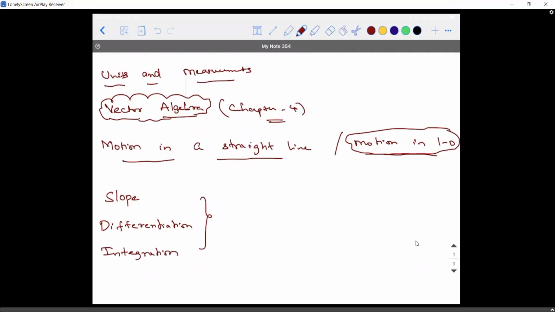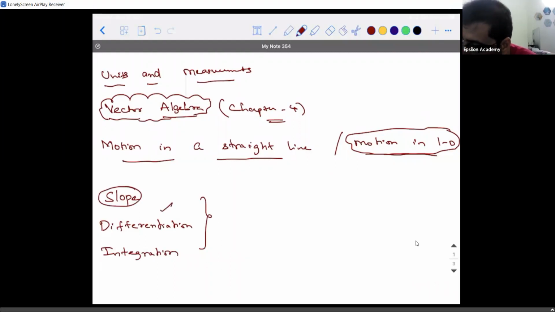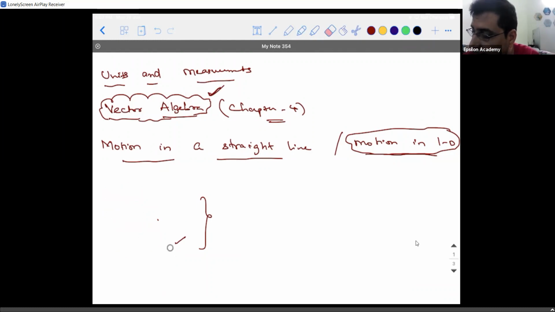Yes, sir. You have heard, right? So slope, differentiation, and integration also play an important role, like how vector algebra plays in all the chapters that we are going to learn. Okay, so please be careful, and if there is any doubt, ask immediately.